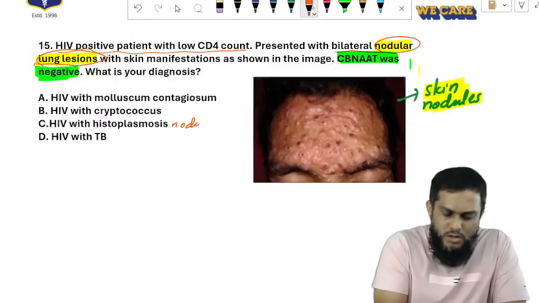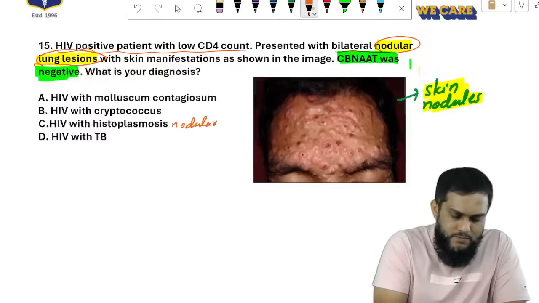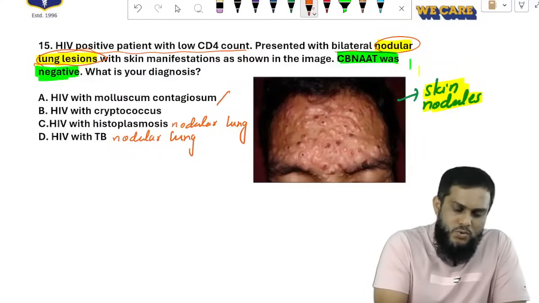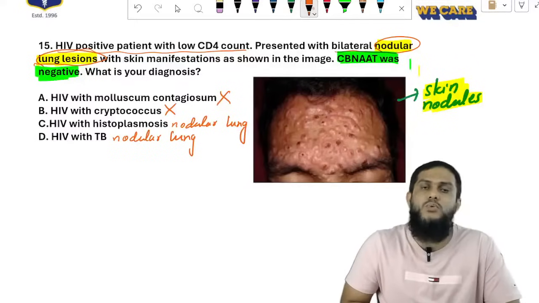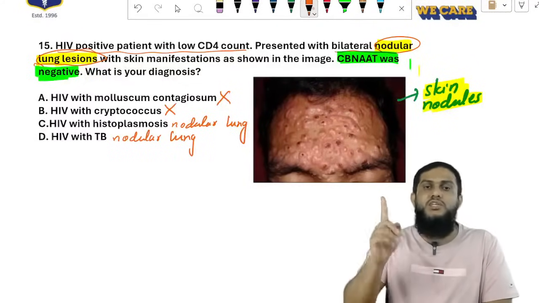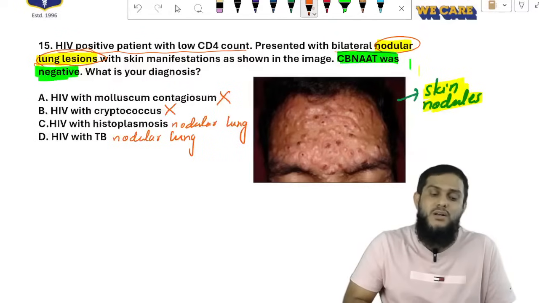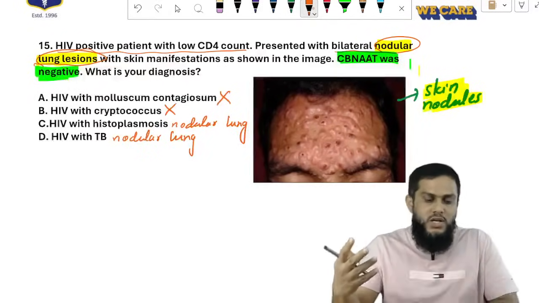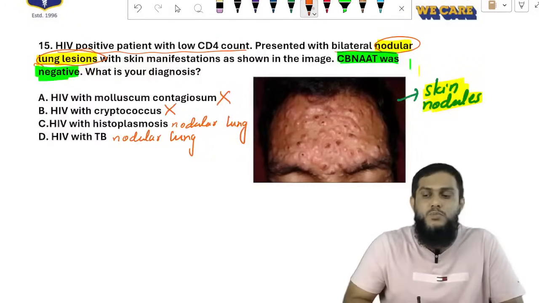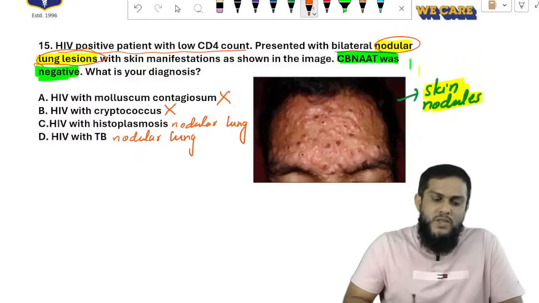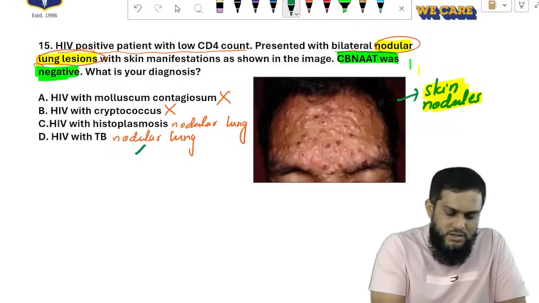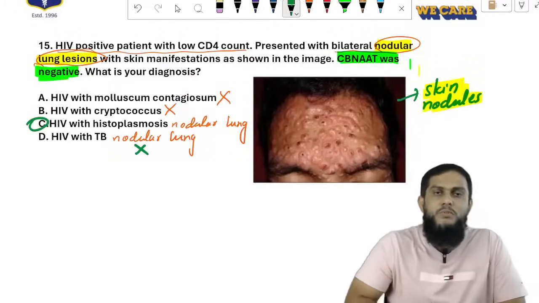Nodular lung lesions are seen in TB and histoplasmosis. So molluscum contagiosum and cryptococcus are ruled out because nodular lung lesions are not seen. It is not just lung lesions, it is nodular lung lesions, seen in histoplasmosis and tuberculosis. By giving CBNAAT negative, the examiner is telling you it is not tuberculosis. The answer is histoplasmosis.